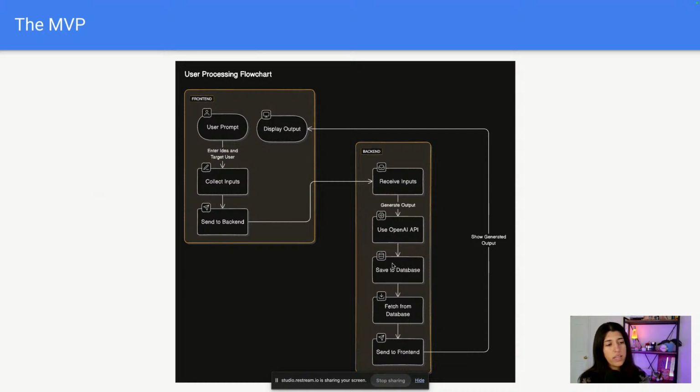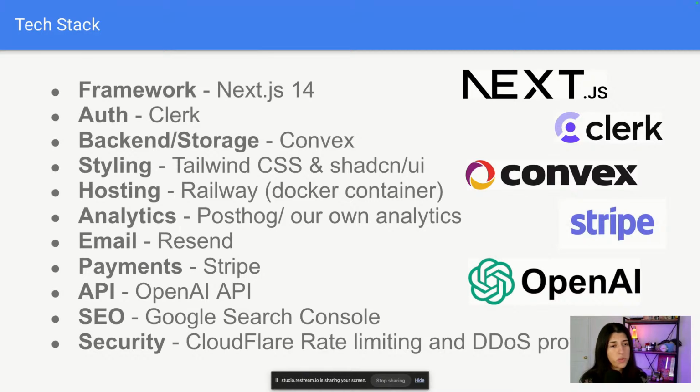So we save that data to our Convex database, and then depending on the user, because you have to log in, we attach that generated plan to that user, which we can then fetch from the front end and display to the user when it's done being generated. Before I show you a demo of what that looks like, I'll talk a little bit about our tech stack that we used for our MVP, and then I'll talk about why we pivoted to a project management platform.